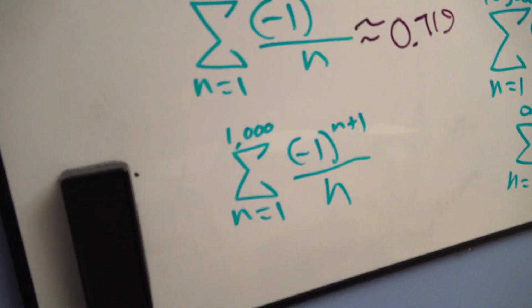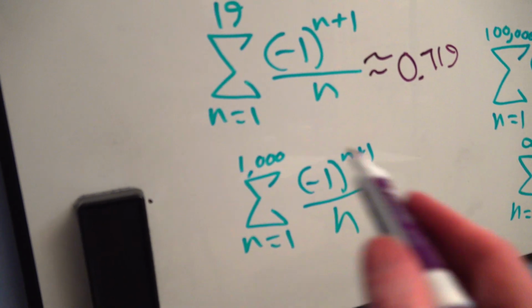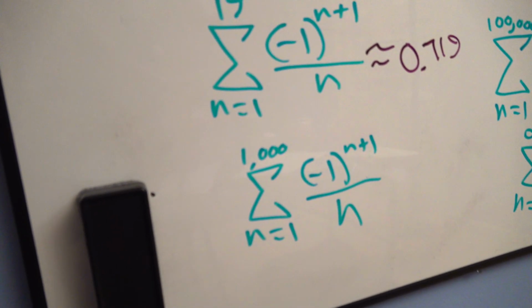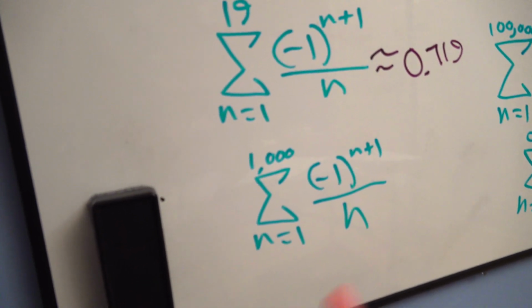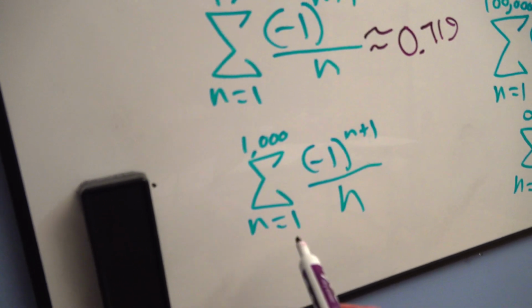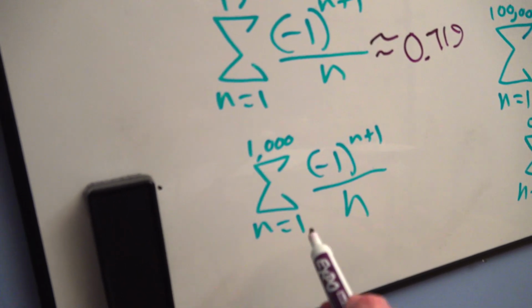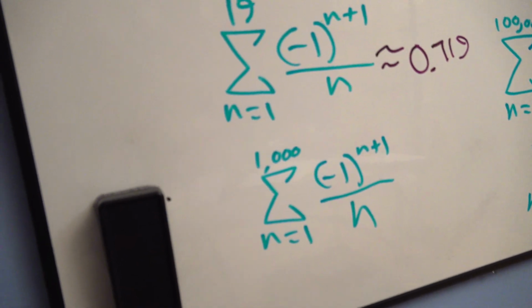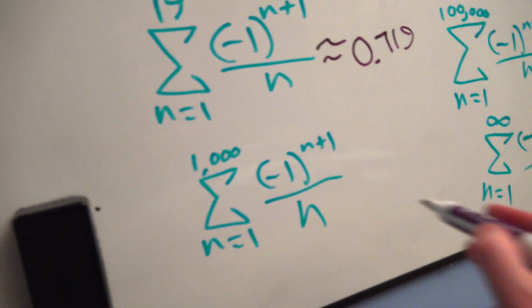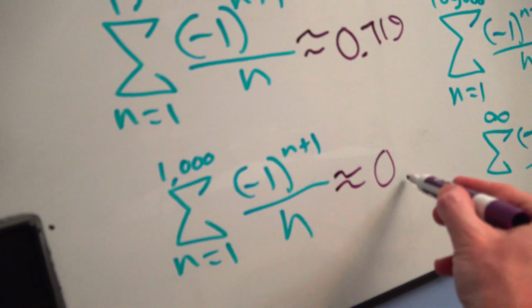Then I upped it to 1,000. So I added the first 1,000 terms of this series. The signs just kept bouncing back and forth, of course. And the spreadsheet plugged in 1, 2, 3, 4, 5, 6, up to 1,000. Added them all together. And when I did that, I got a very interesting outcome.